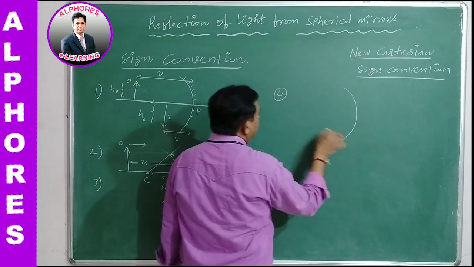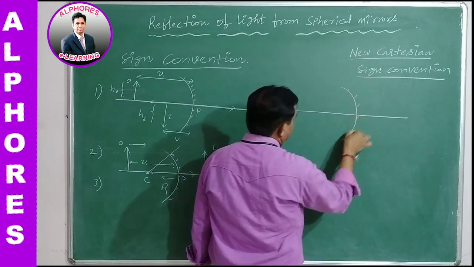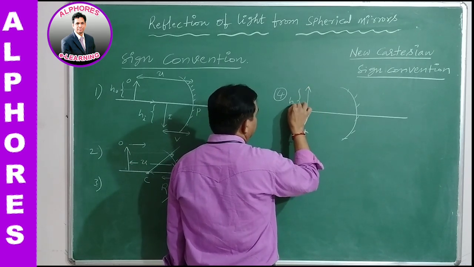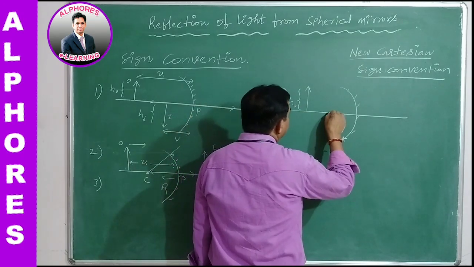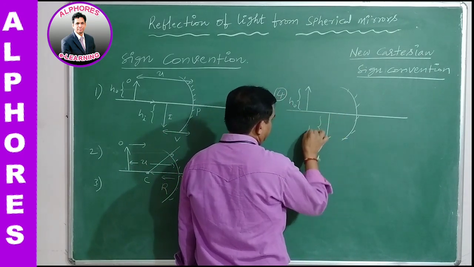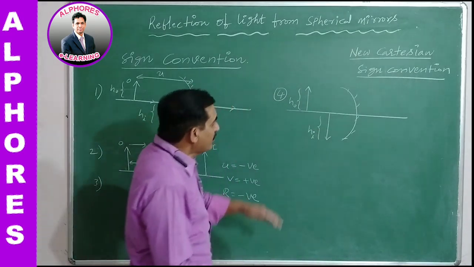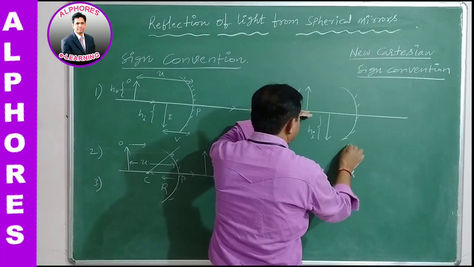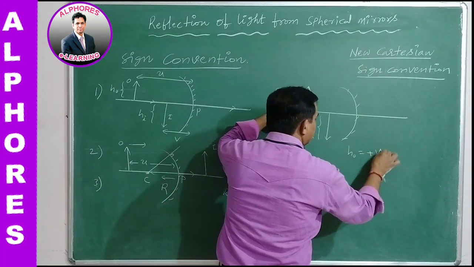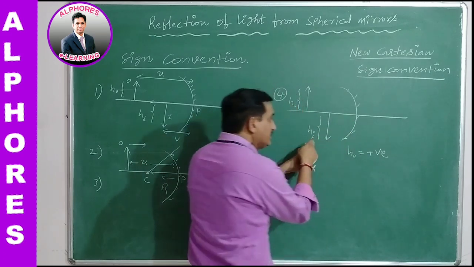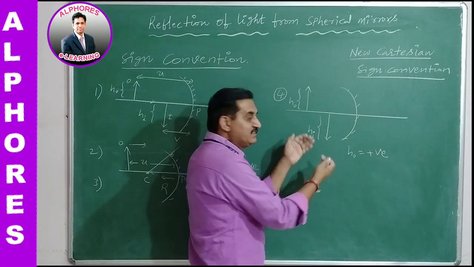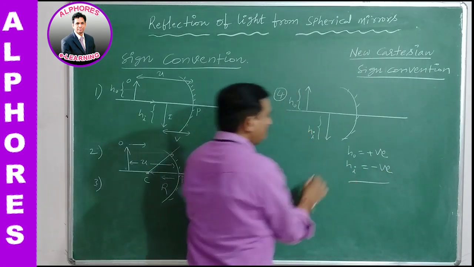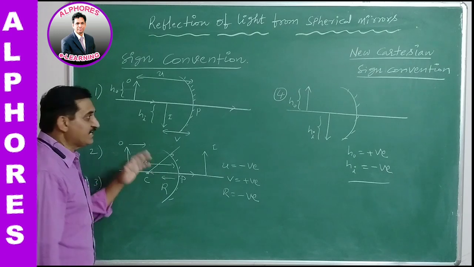The heights above the principal axis are taken to be positive, and those below are taken to be negative. When you measure the height of the object above the principal axis, h0 is positive, and the image height, measured below the principal axis, is taken to be negative.